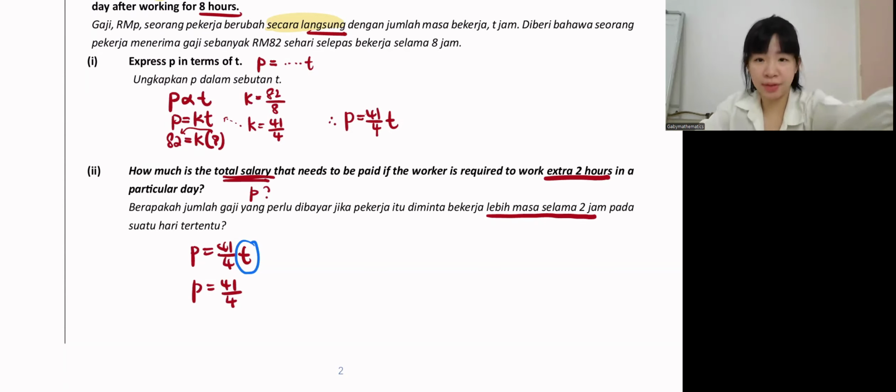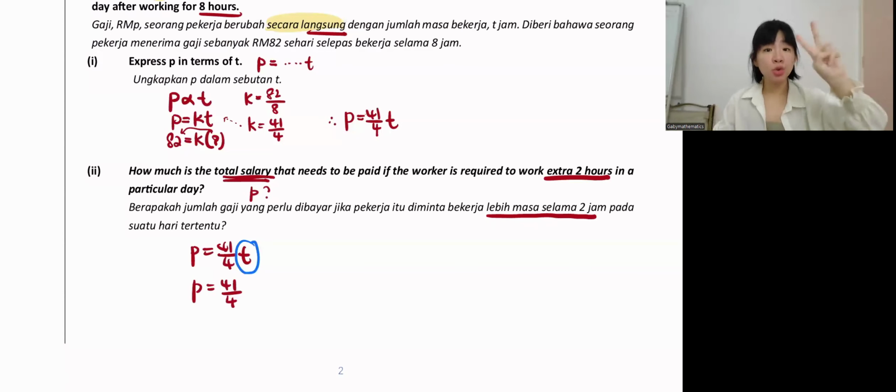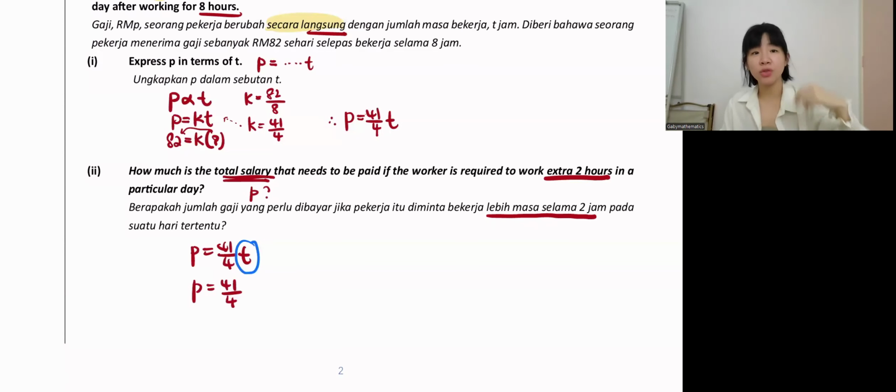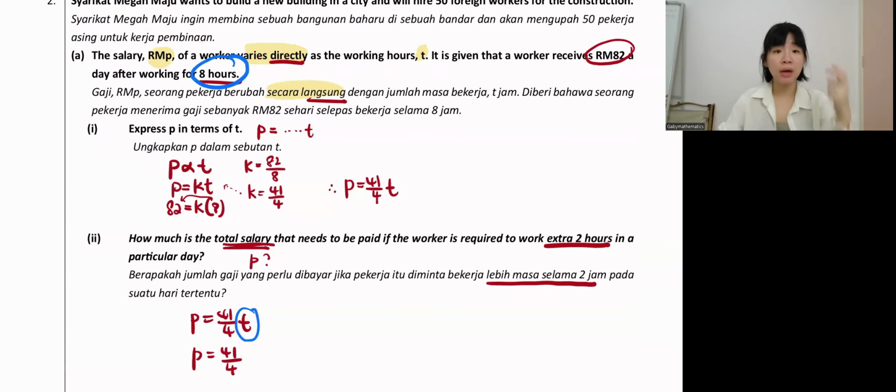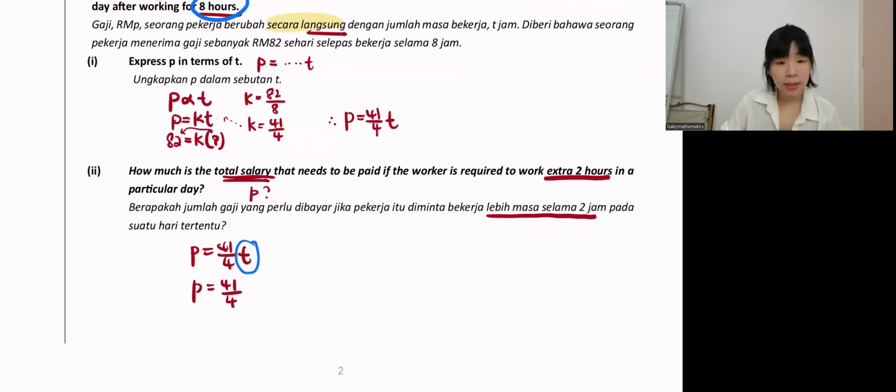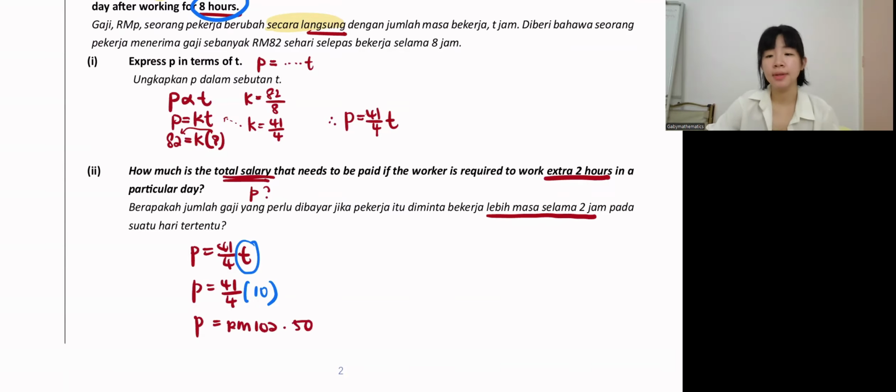So what do we have to put as T? Extra 2 hours, not 2 hours, but extra 2 hours. Originally it's 8 hours, isn't it? Working 8 hours. So now extra 2 hours means the time is 10 hours. Correct, it's 10 hours. So the answer is P equals, P is in ringgit, salary, RM 102.50.